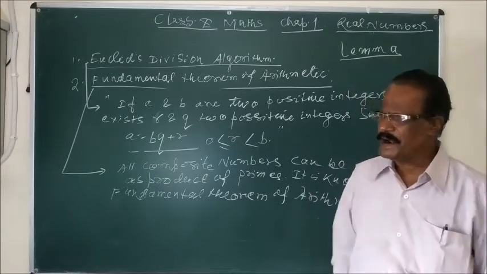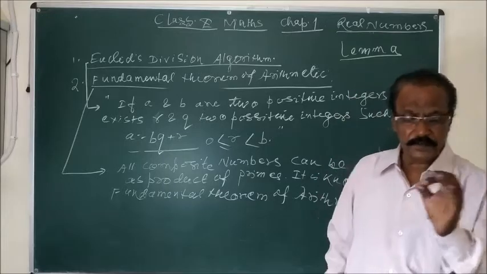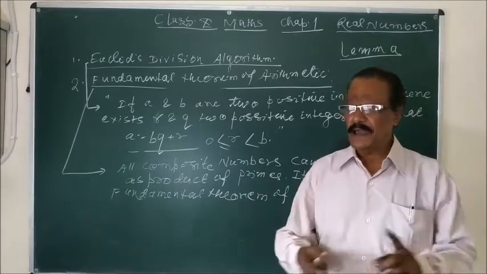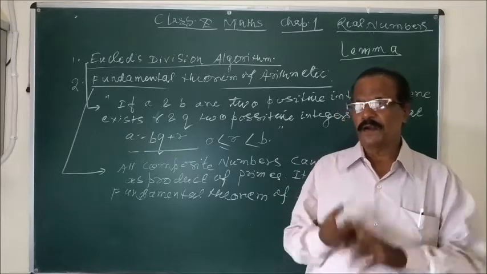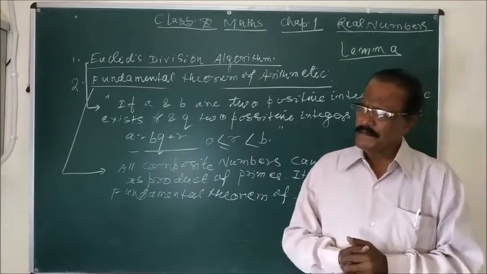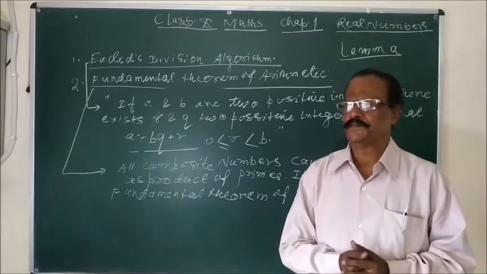Or in other words, numbers which are divisible by 1, by itself and at least by one other number. They are called composite numbers. And prime number you know very well. A prime number is one which has only 2 factors.